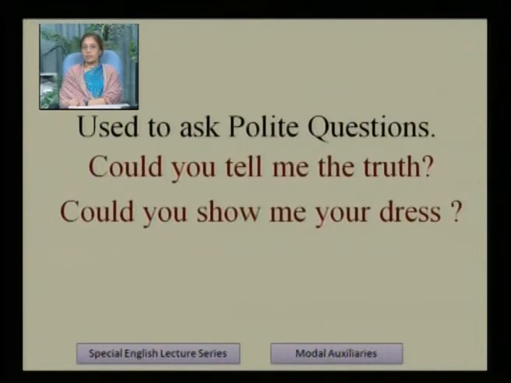Could is used to ask polite questions. When we have to ask polite questions, at that time could is used. In different situations, it is different from primary auxiliaries. Could you tell me the truth? Could you show me your dress?